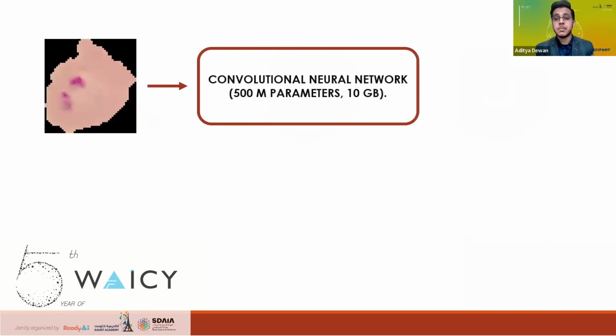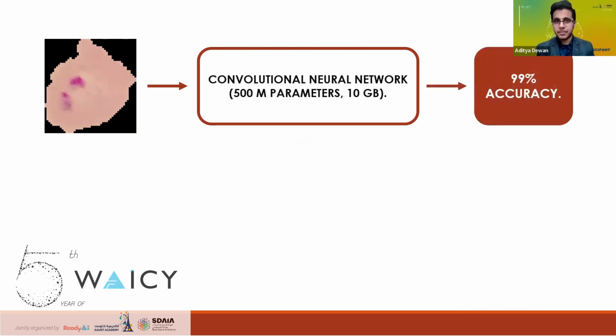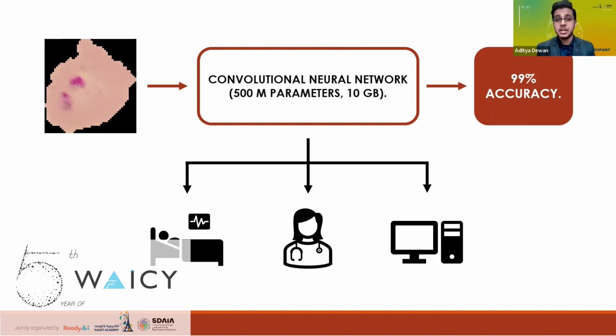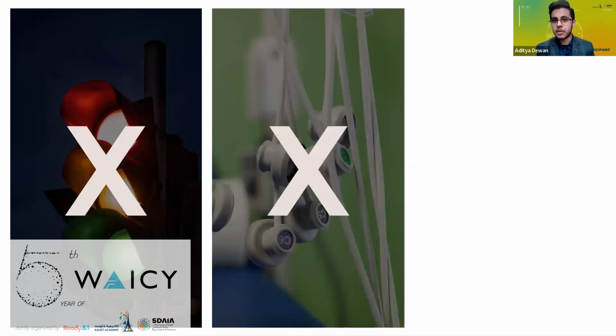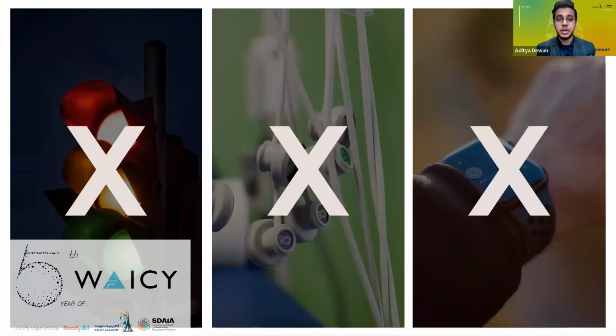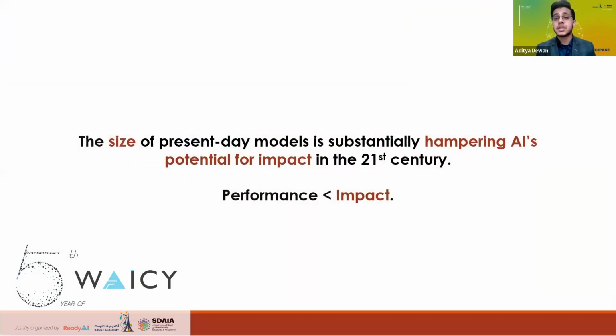Building a 10 gigabyte model with 500 million parameters that detects malaria in blood smears with 99% accuracy doesn't matter. We can't fit a model of that size onto the medical equipment and lower end computers of local hospitals and communities. Irrespective of accuracy, we can't fit large, high-performance models on traffic lights for accident detection, on ECG devices for cardiac disease discovery, or on smartphones and wearables to predict health metrics. The size of our present-day models is significantly decreasing AI's potential for impact in the 21st century.